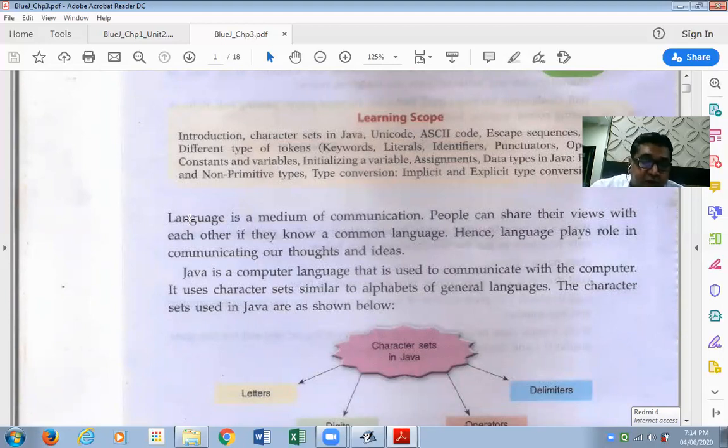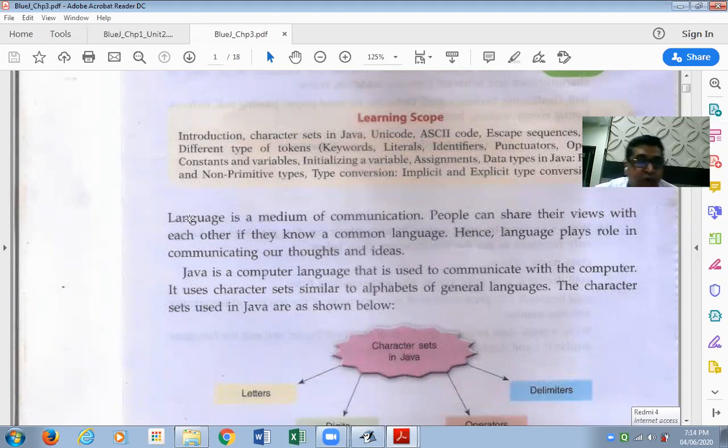Hence, language plays a role in communicating our thoughts and ideas. So people can convey their thoughts and ideas to each other. Like at the moment, I'm sharing my knowledge of Java with you, and I'm able to do so because of a common language that both of us know, that is English.